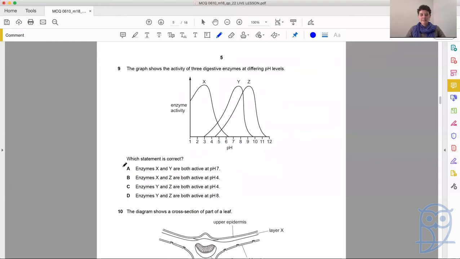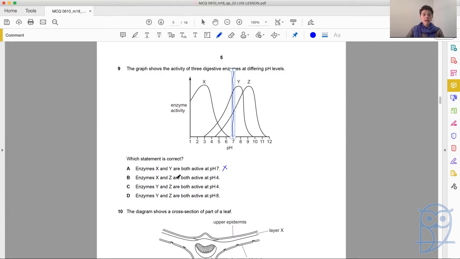Question 9. The graph shows the activity of 3 digestive enzymes at differing pH levels. Okay, so we've got enzyme X, enzyme Y, enzyme Z. pH is from 1 to 12, and we're measuring enzyme activity. You can see for each enzyme, activity goes up and then it goes down. So it's showing the optimum pH is different for each of these enzymes. Which statement is correct? We're going to have to work through each of these and decide yes or no. Enzymes X and Y are both active at pH 7. So pH 7 cuts through Y and Z, not X. So that's wrong.